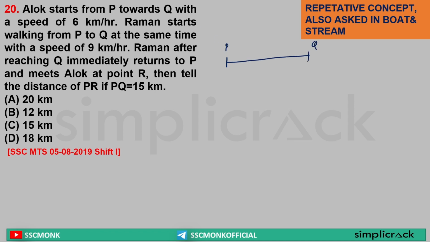So what happened? Alok is walking at 6 km per hour. Raman is also walking at 9 km per hour. But what is happening?